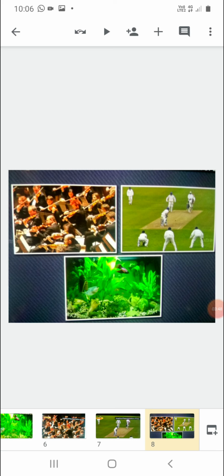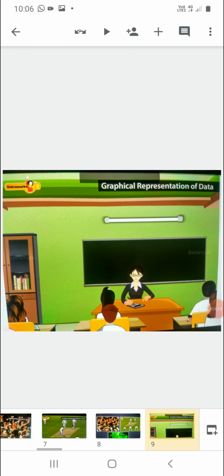The third case is the aquarium containing the fishes. Again, we make the data according to the names of the fishes. Like catfish, how many catfishes are there in the aquarium? Like 10 catfishes are there. How many starfishes are there? There are 15 starfishes. We are using names, so again we will use a bar graph to represent this data.